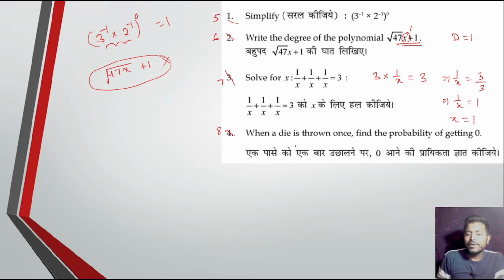Clear? Next, when a die is thrown once, find the probability of getting 0. We know that the die has 1, 2, 3, 4, 5 and 6. There is no 0. So probability equal to 0. Clear?